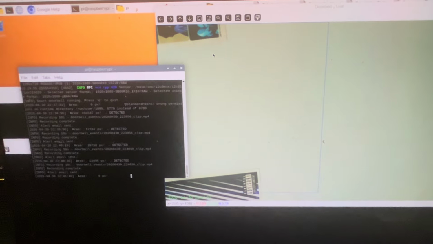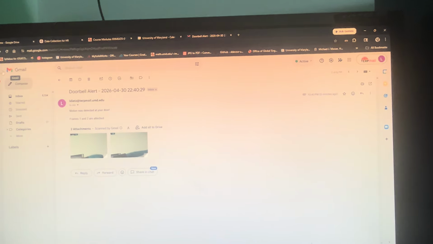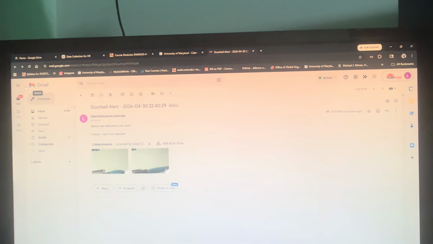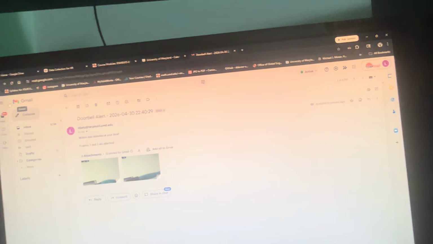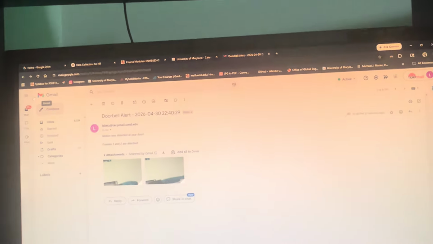This kind of technology could be improved hardware-wise by having different kinds of cameras, like higher quality cameras. This could include infrared technology so that it could better detect changes in light, or high resolution cameras, because this one can only detect so accurately, especially in lighting conditions that aren't that great. Even with my lights turned on, it still is a little bit inaccurate because it can detect my shadow and whatnot.